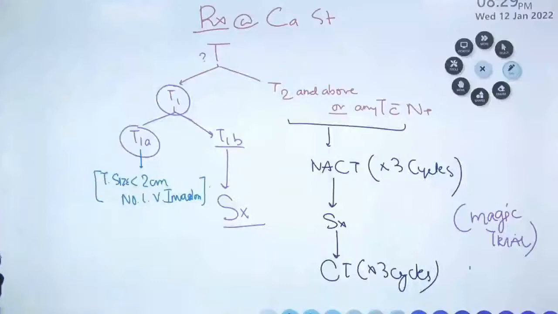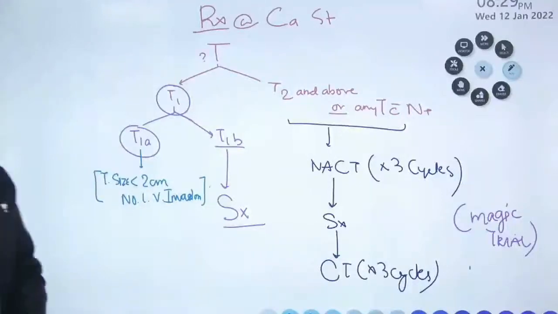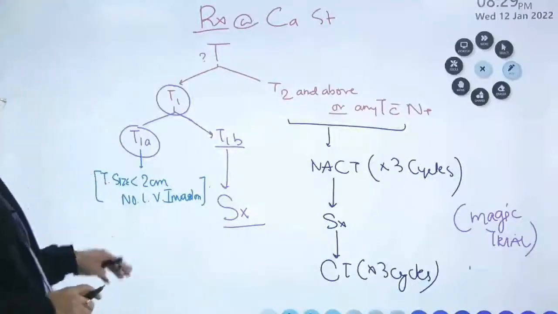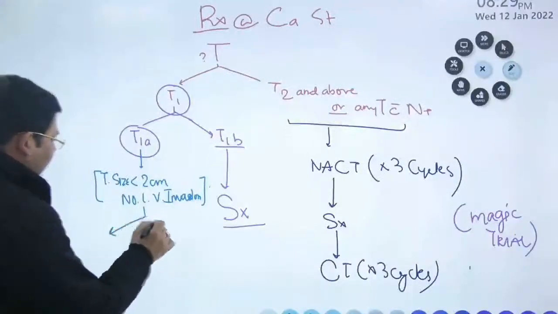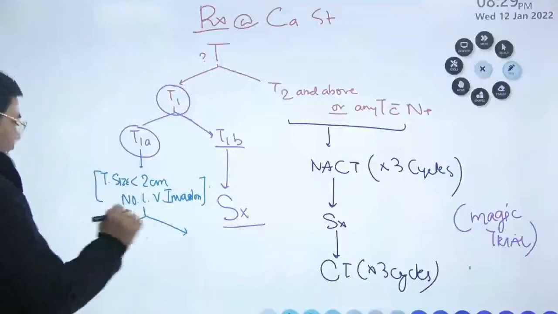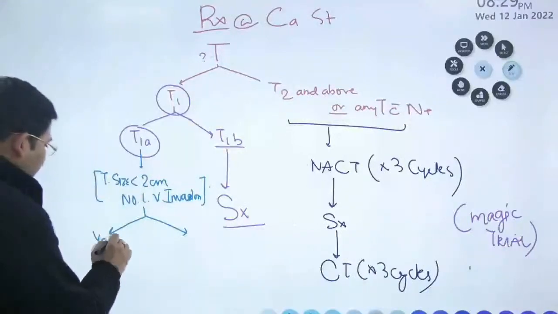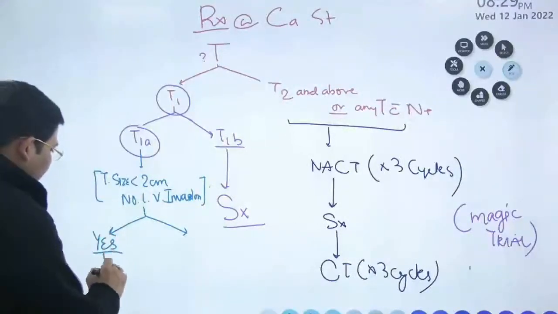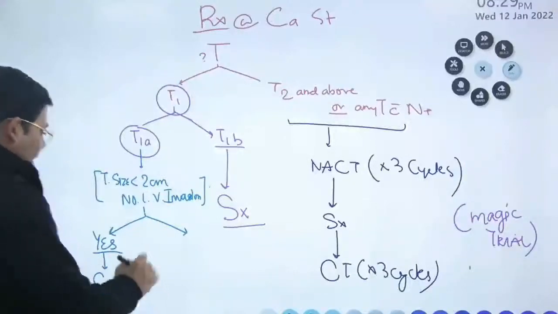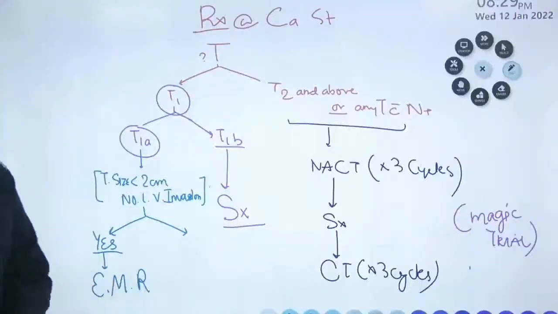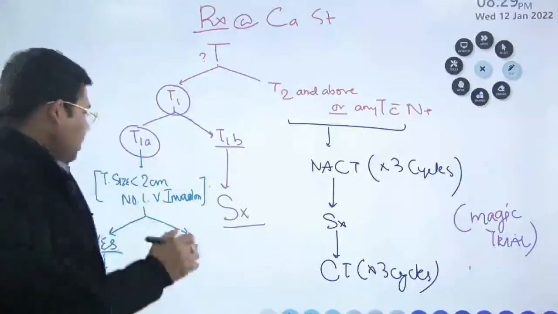If the tumor size is less than 2 centimeters and no lymphovascular invasion is there, students, what are we going to go for? If the answer is yes, then you are going to go for EMR. What do you mean by EMR? Endoscopic mucosal resection.